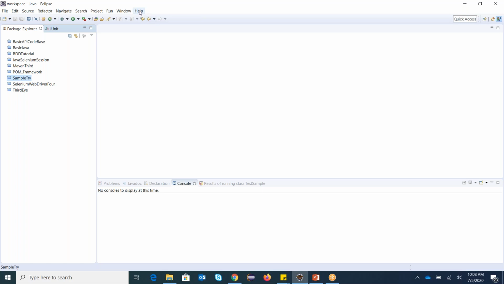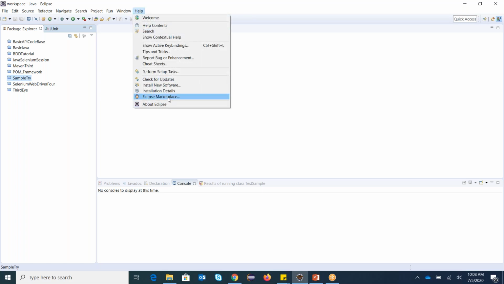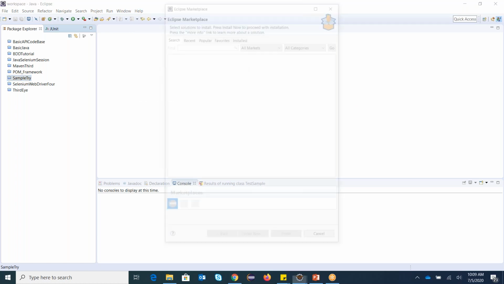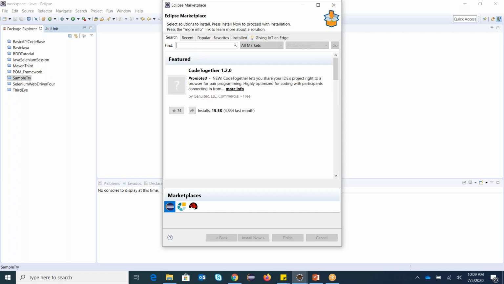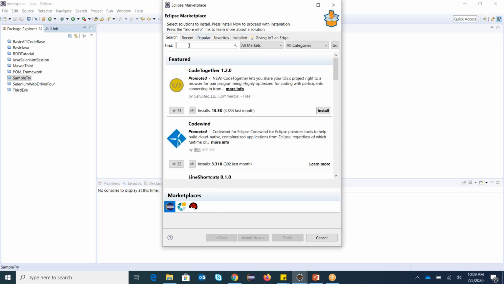Now, how can you install TestNG? You can go to Eclipse Marketplace. Once you go there, you can search any of the plugins which you require for your execution or for any other work. So let's say I need TestNG. I can search this TestNG. On Eclipse Marketplace, you will get all the additional plugins.